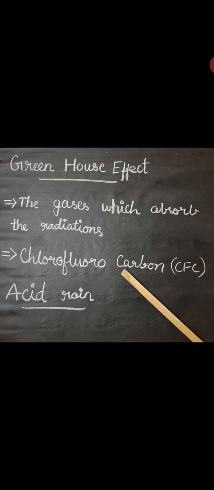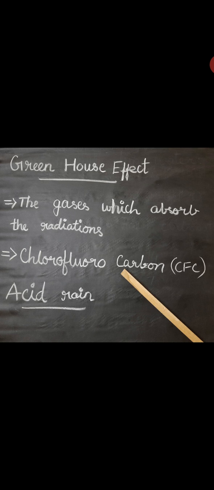So what is the prevention for this? Acid rain and its effects can be controlled. Minimizing the usage of fossil fuels such as petrol and diesel, we have to reduce the usage of these fossil fuels. Then using CNG, compressed natural gas. Then using conventional sources of energy, then proper disposal of industrial waste.